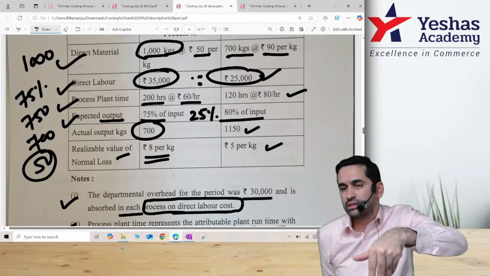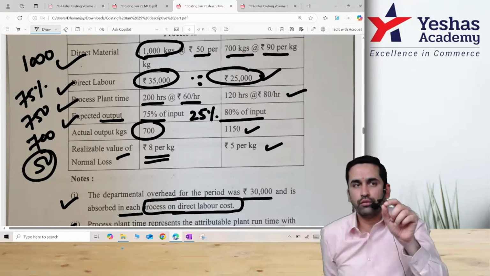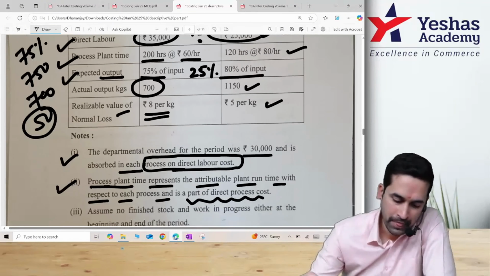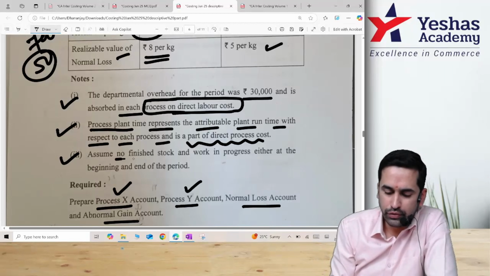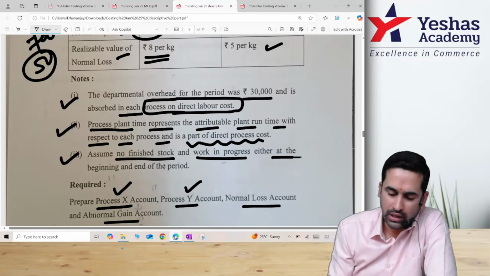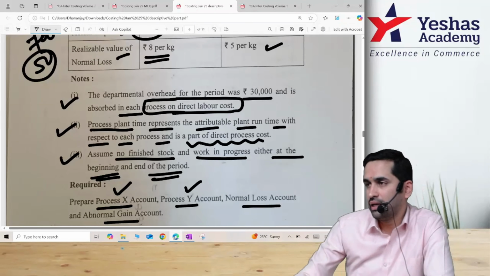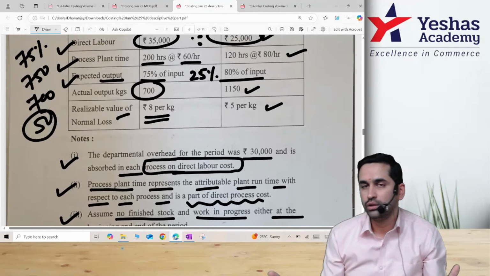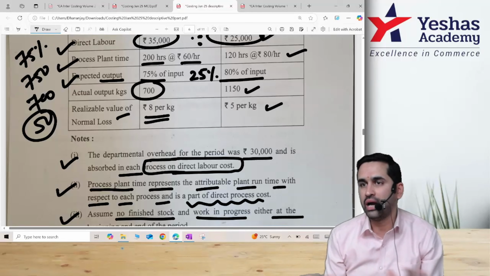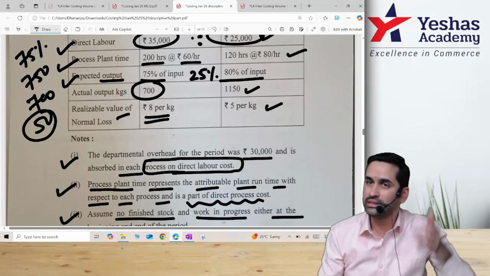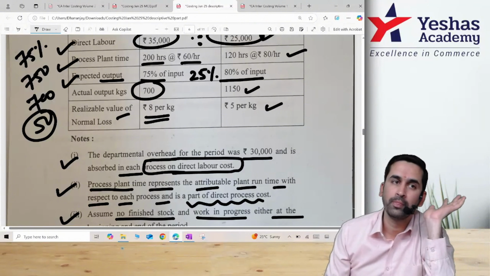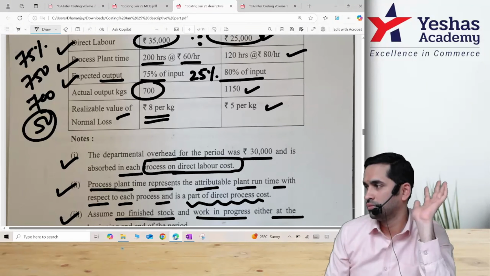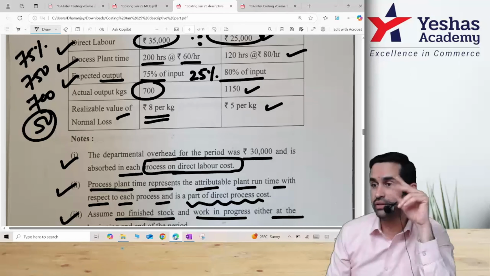You have done many questions like this. They give a table and then give you one more item and say do it in the ratio. Correct? Assume no finished stock or WIP either at the beginning or at the end. They're super happy. No WIP, no AFG. No step 1, step 2, no FIFO, average, equivalent unit. That means this is the first variety of question. You only have to do process 1, process 2. Initially we did 5 questions without WIP.